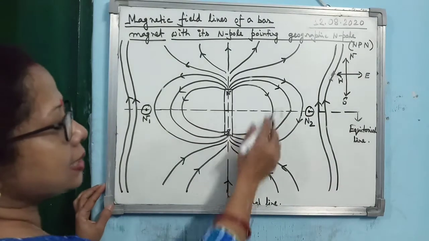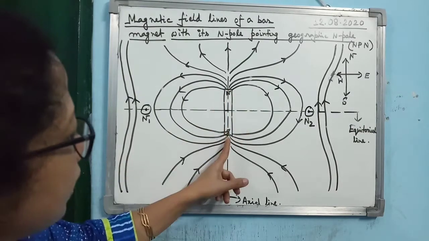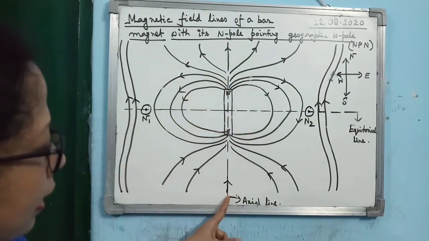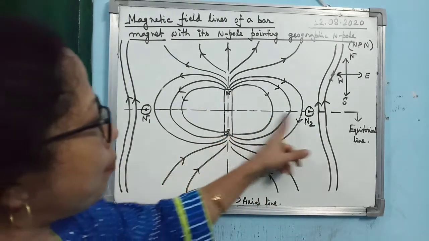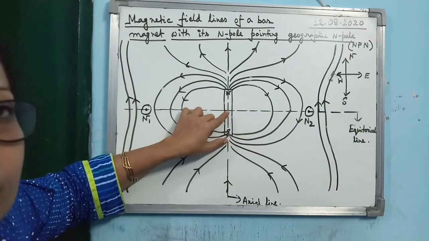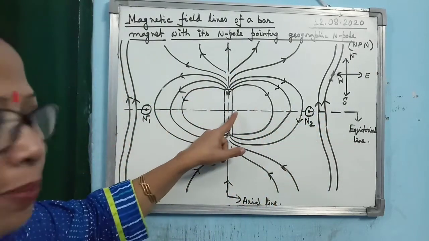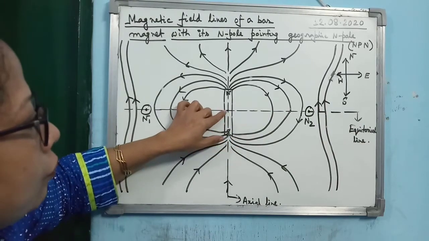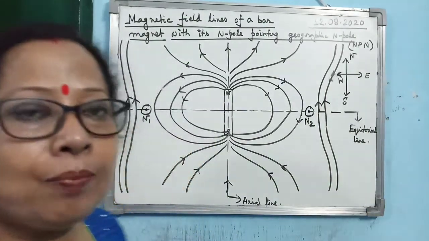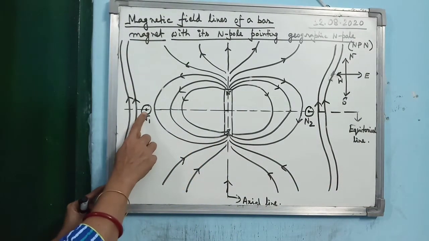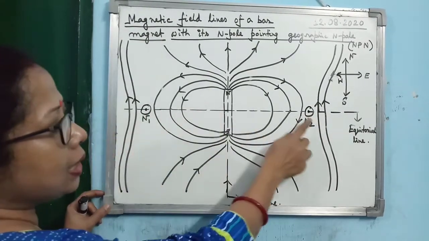Now in this case, if you join the north and south pole of the magnet, then the line you get is known as the axial line. Now if you draw a perpendicular at the center of the magnet to the axial line, just look at this dotted line, that is known as the equatorial line. Now in this case the neutral point we obtain is on the equatorial line.